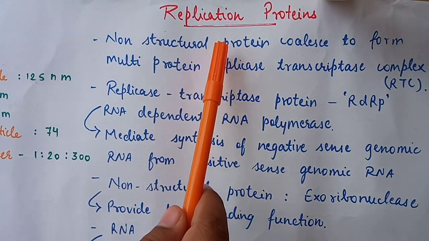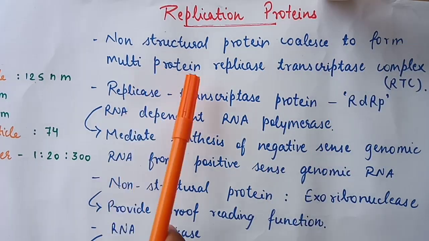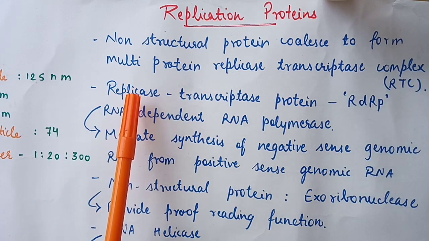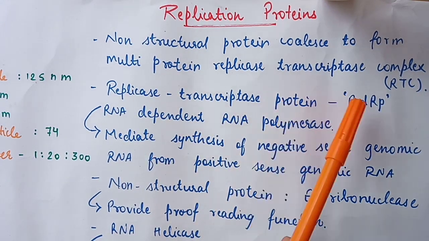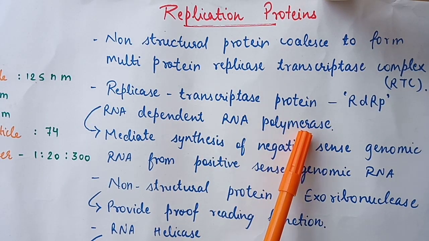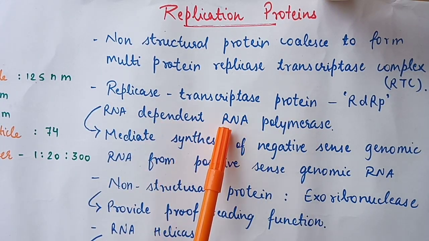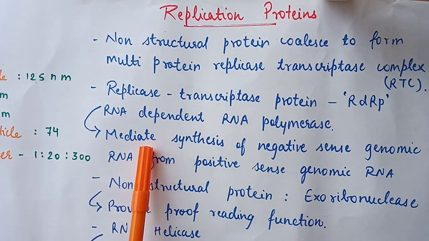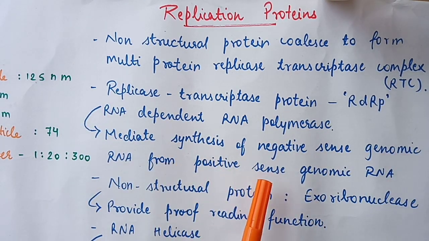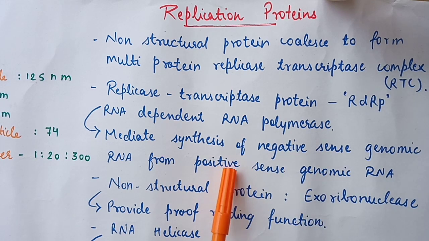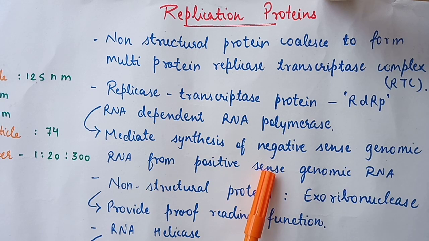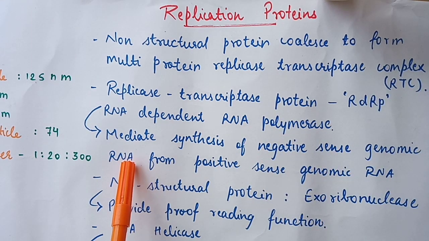They have non-structural proteins that coalesce to form the multi-protein replicase transcriptase complex, that is RTC. They also have the replicase transcriptase protein RdRp, that is RNA-dependent RNA polymerase. The main function of RNA-dependent RNA polymerase is to mediate the synthesis of negative sense genomic RNA from positive sense genomic RNA. As we know, COVID-19 has a positive sense genomic RNA. From this genomic RNA, negative sense genomic RNA is synthesized.